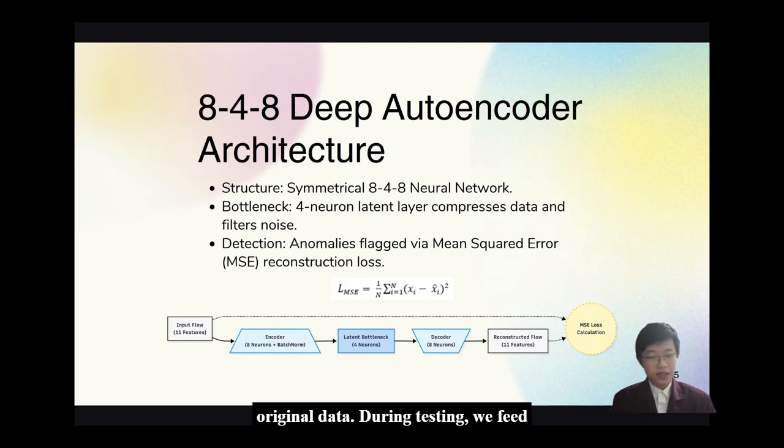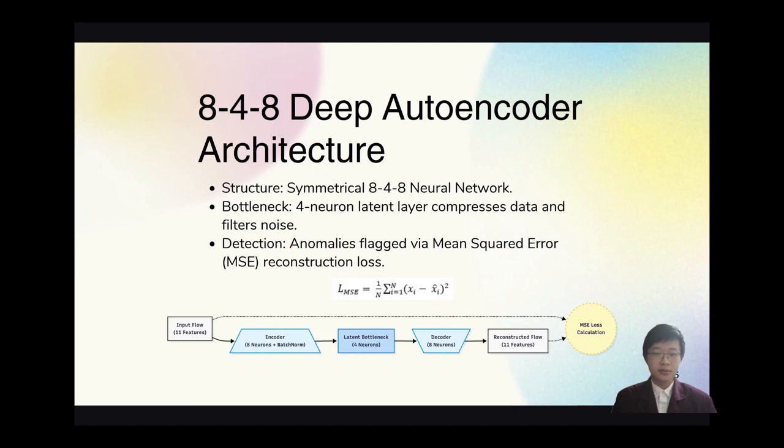During testing, we feed the network traffic into the model and measure the mean squared error, or MSE, between the input and the reconstructed output. If a malicious packet enters the system, the model won't know how to reconstruct it, resulting in a high MSE spike, which triggers our anomaly alert.